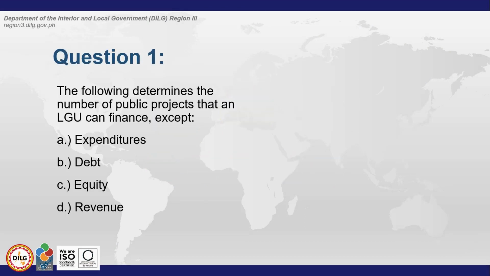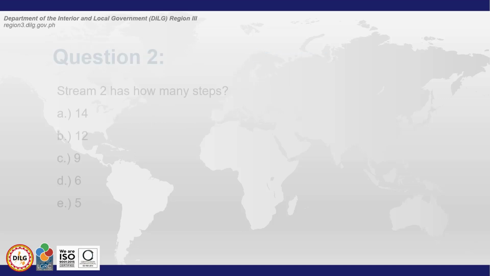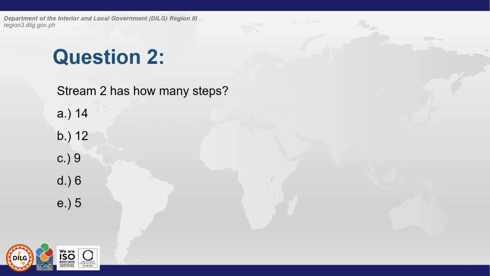Question number 1. The following determines the number of public projects that an LGU can finance except expenditures, debt, equity, revenue. Ang tamang sagot ay equity. Question number 2. Stream 2 has how many steps? 14, 12, 9, 6, 5. Ang tamang sagot ay 5.